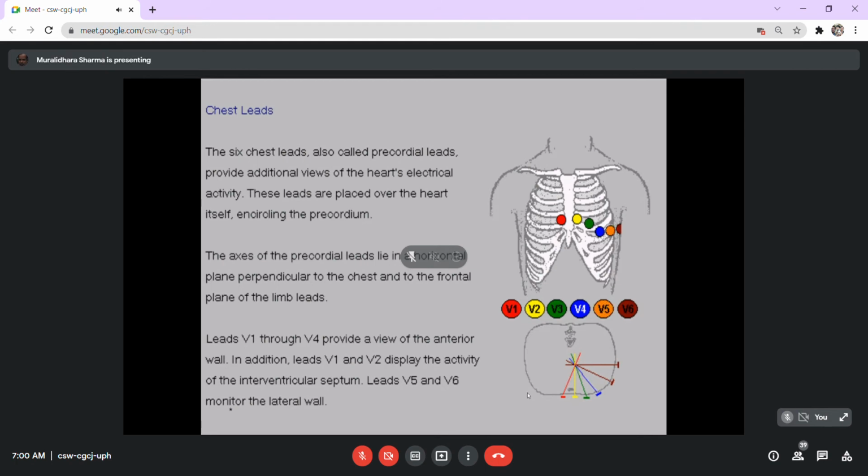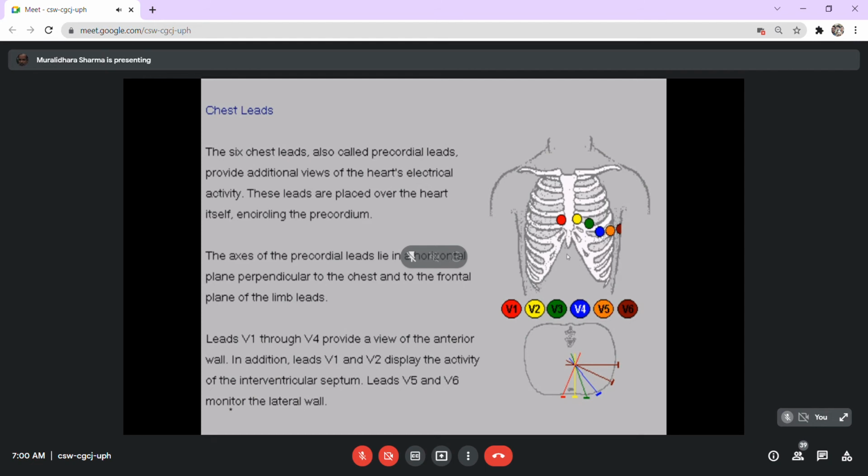This is how it's done, and these are the positions of the leads from which the current is recorded. The other lead is again the neutral. Because you are connecting to the neutral and then recording the current from the surface of the heart at the precordial area, this gives you a better idea about the intensity of the current produced.